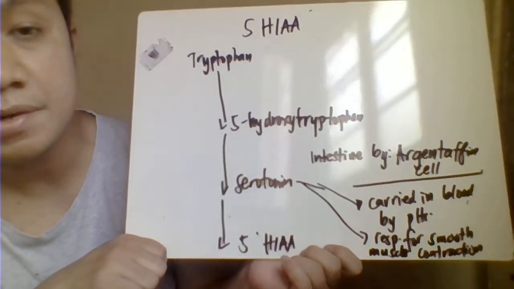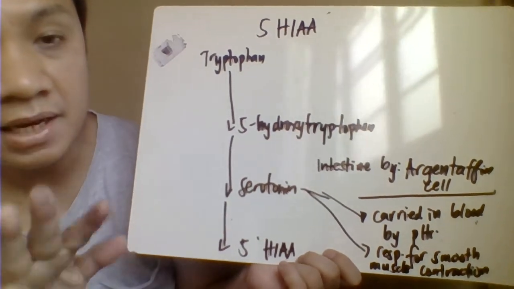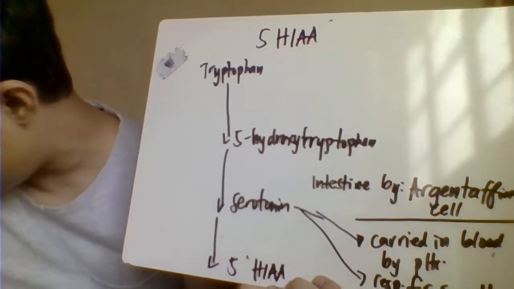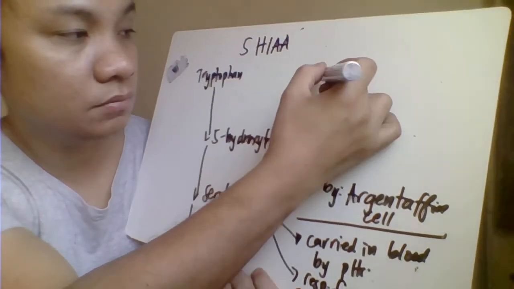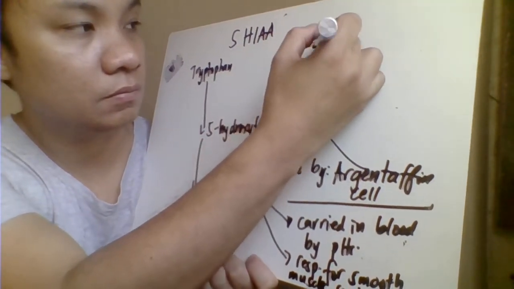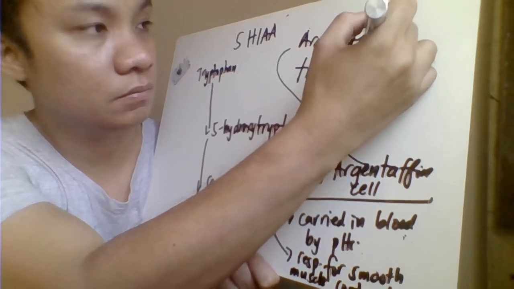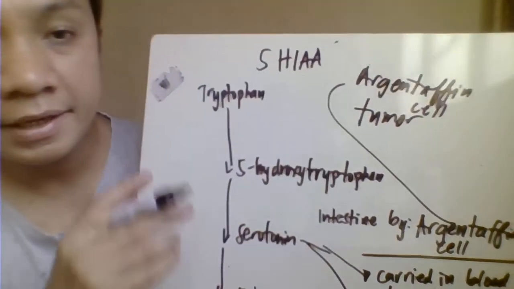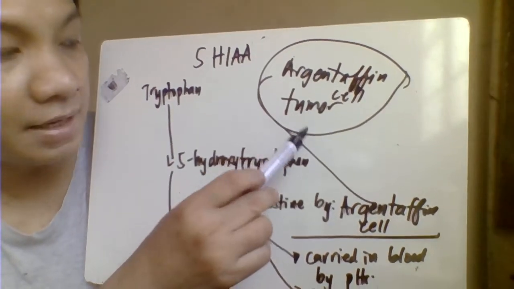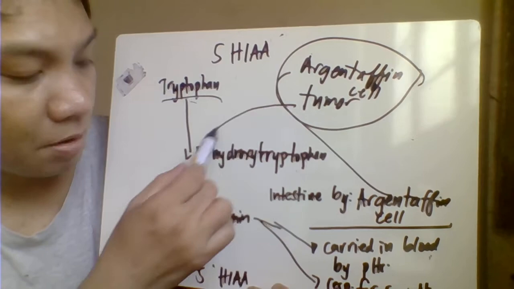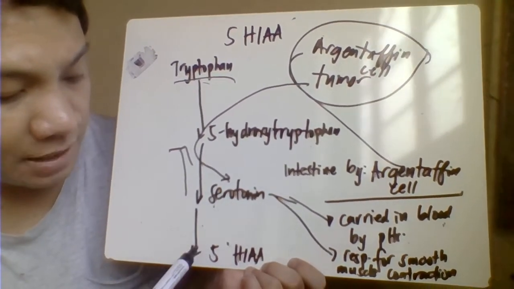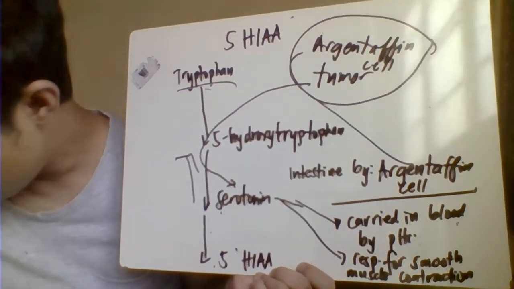Serotonin is needed for our smooth muscle contraction. But in the case of your argintophene cell tumor, okay, but if the patient would have your argintophene cell tumor, ang mangyayari dyan ay ang tryptophan natin, madami ang mako-convert dito sa serotonin natin. Pag madami mako-convert sa serotonin, madami ka ding 5-hydroxyindoleacetic acid.